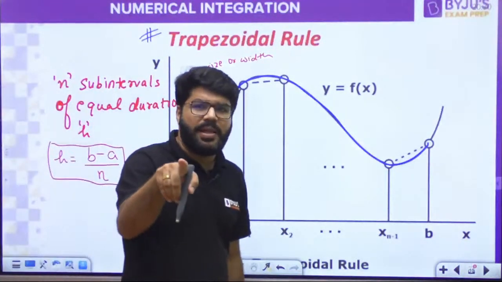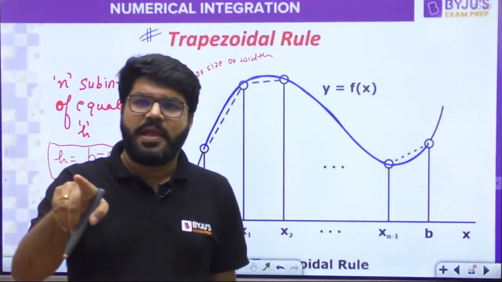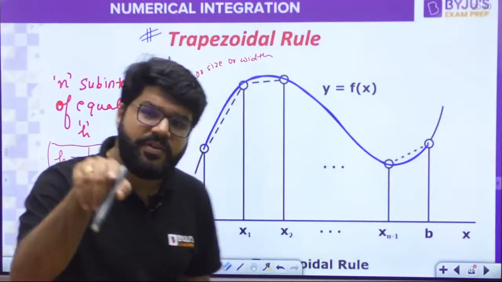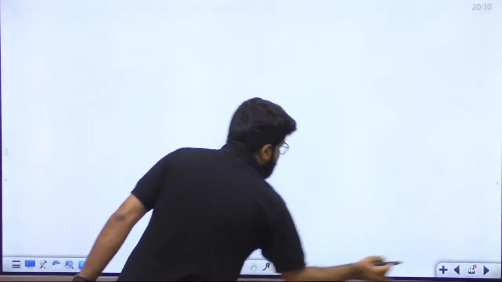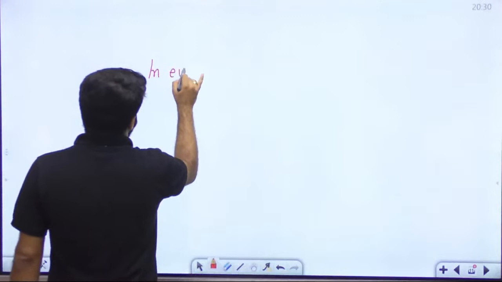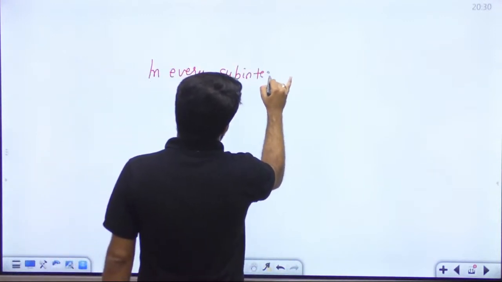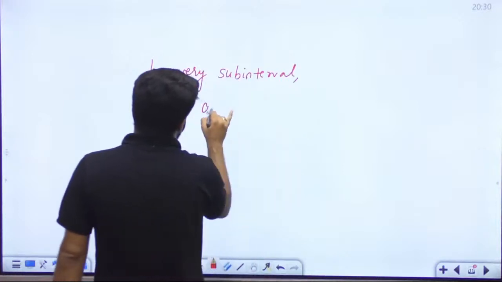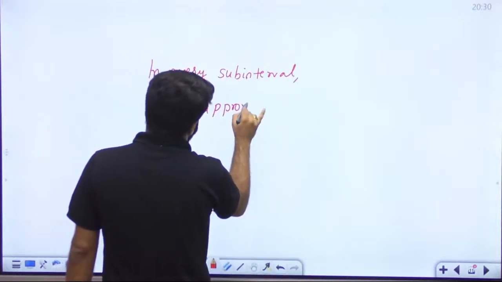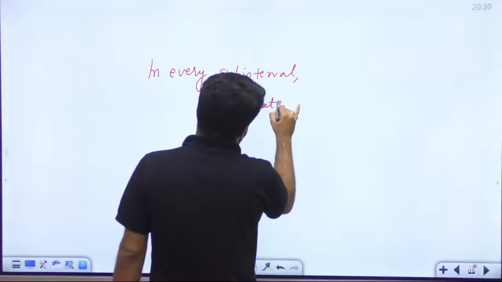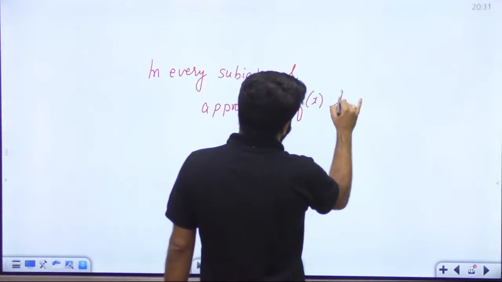In every subinterval, approximate the function f(x) linearly.